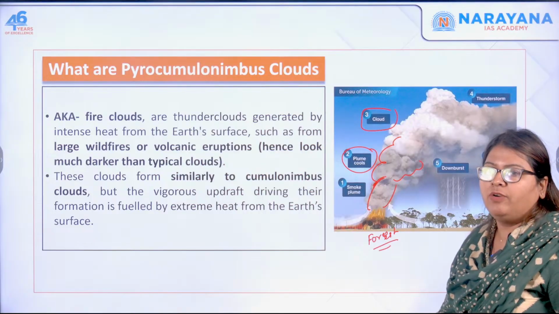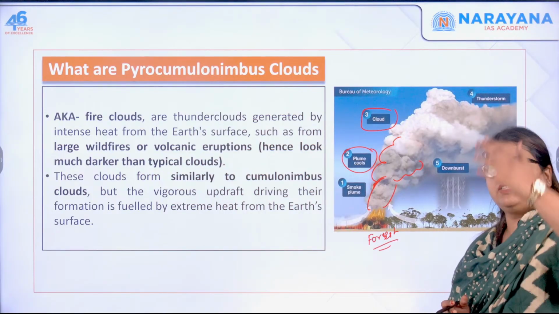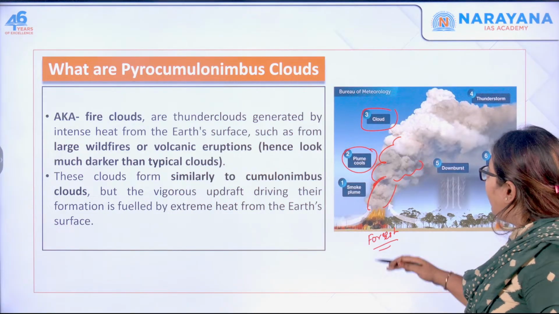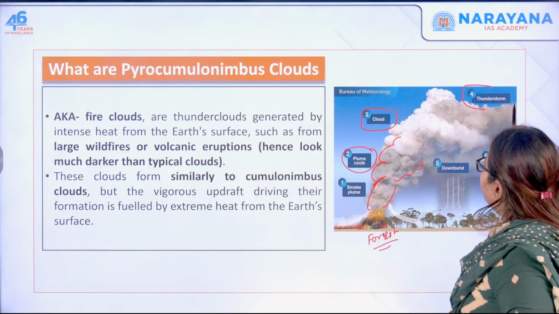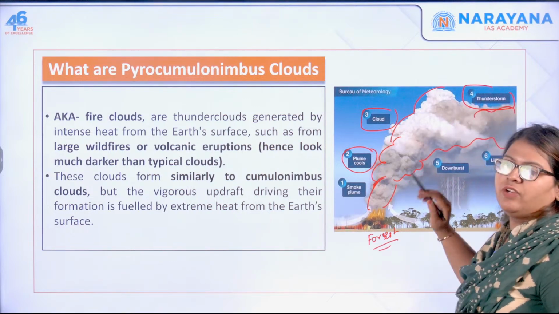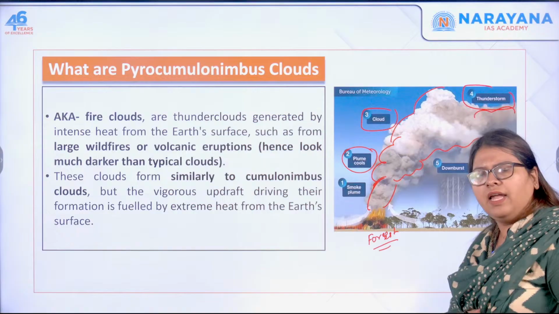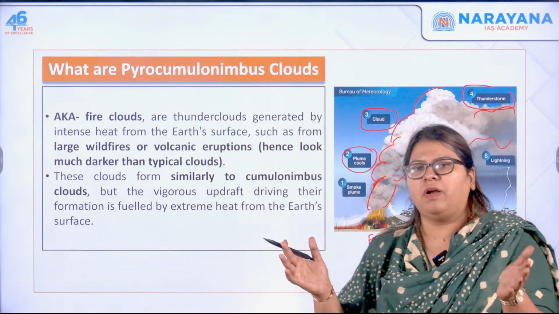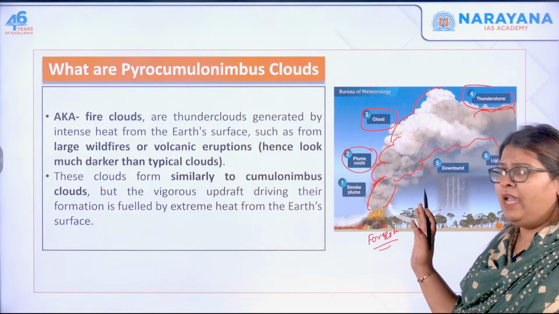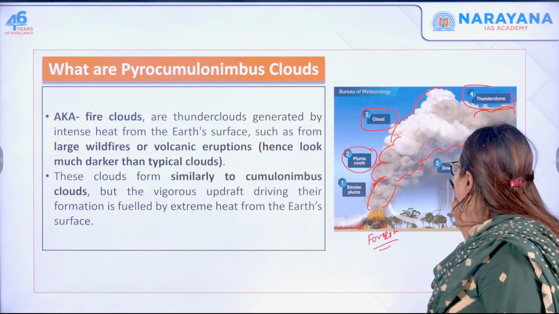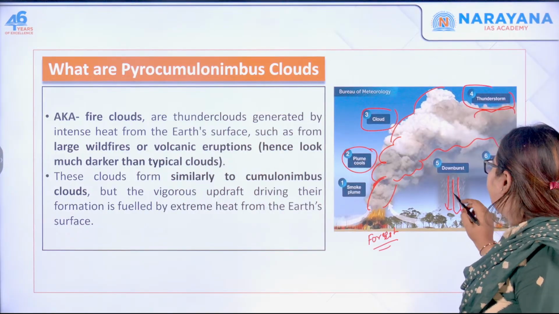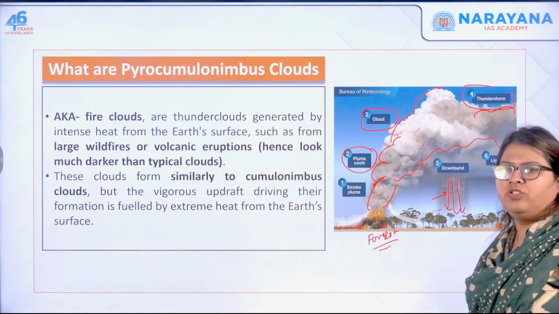But then the cloud goes to such a huge extent because of the warm air that had risen up, and then it forms the pyrocumulonimbus clouds, which are characterized by thunderstorms as well as lightning. Lightning occurs because the charged particles come together, and that is why you have lightning as well as thunderstorms, and that further comes down as a downburst, but still it is not going to be a huge downburst.